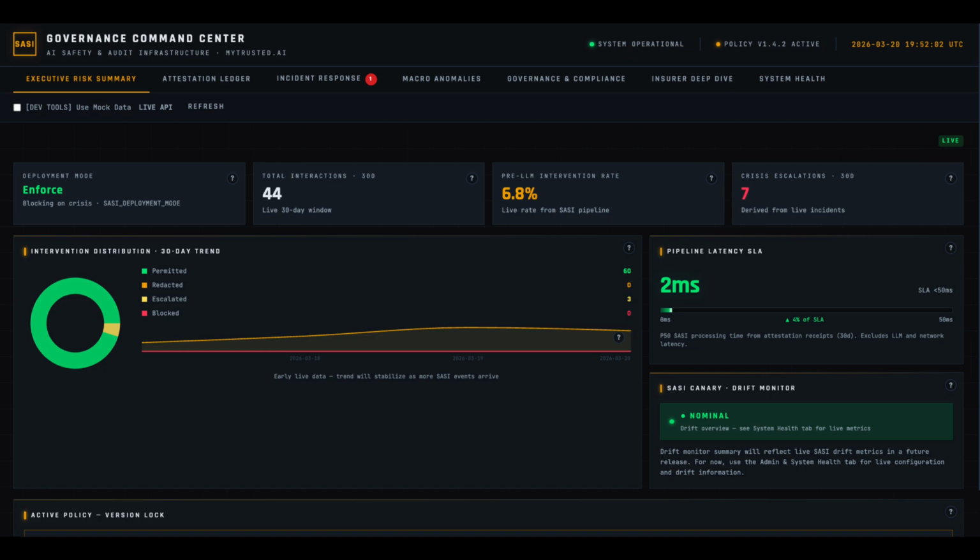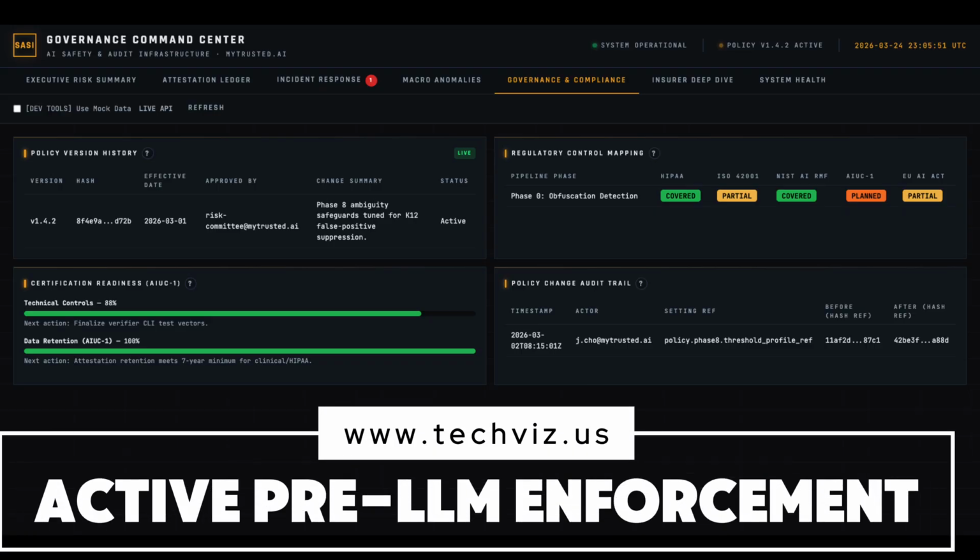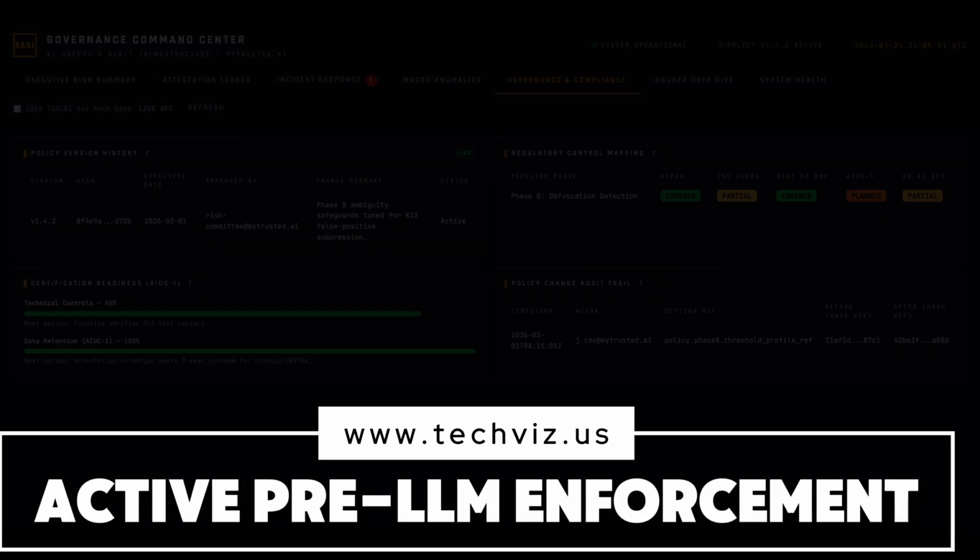It abstracts away all protected health information and raw text, giving underwriters a continuous, real-time aggregate of risk posture, SLA adherence, and intervention rates. As regulations tighten, trusting the AI is no longer a viable legal strategy. You need deterministic, fail-closed safety, backed by mathematically verifiable receipts. With the SASI Governance Command Center, you aren't just hoping your application is compliant. You can cryptographically prove it.